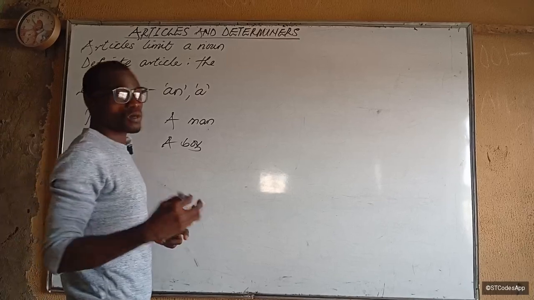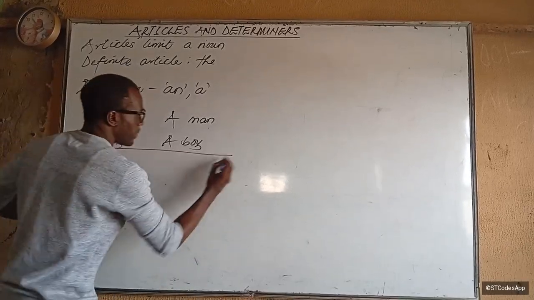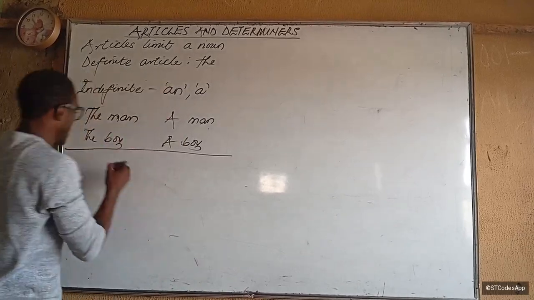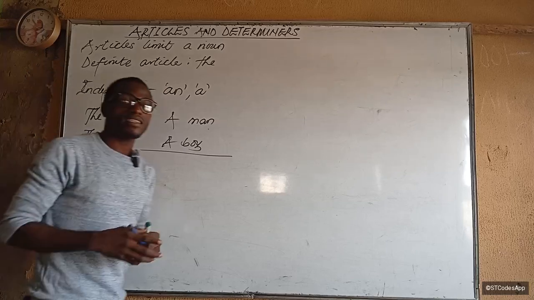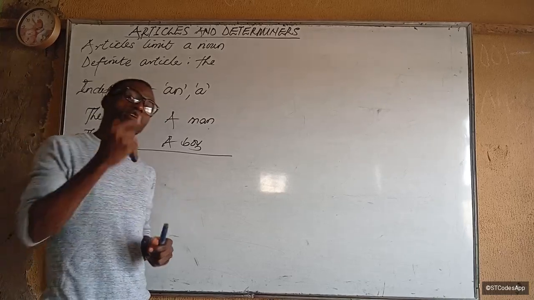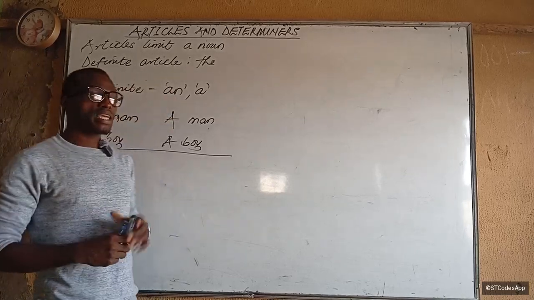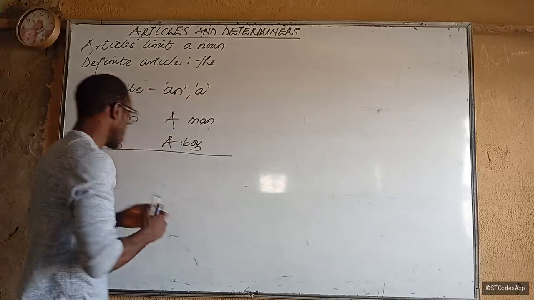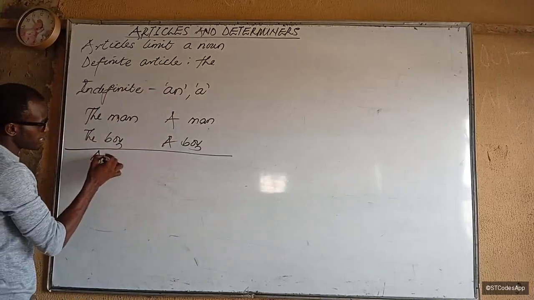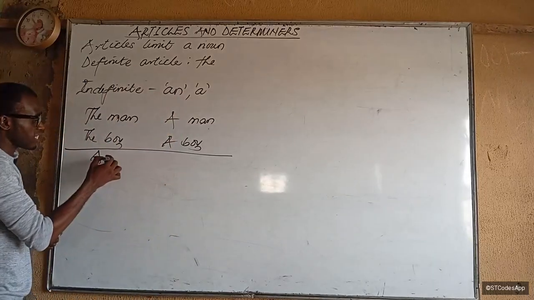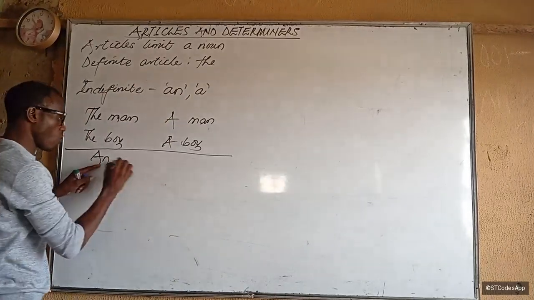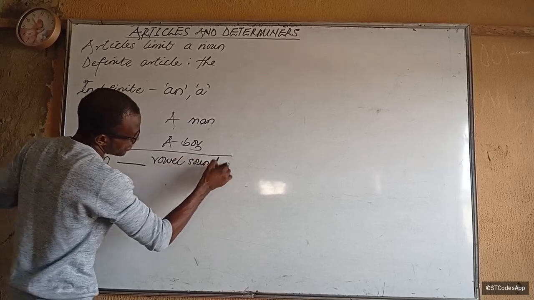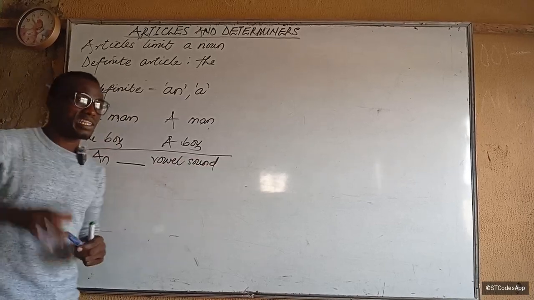Then another way we use it is that we use "a" and "an" specifically depending on the noun that is going to come after them. For "an", you use it when the noun that is coming after it begins with a vowel sound. So this one goes with what? A vowel sound, not necessarily the spelling. Don't confuse that. It is not necessarily the spelling.